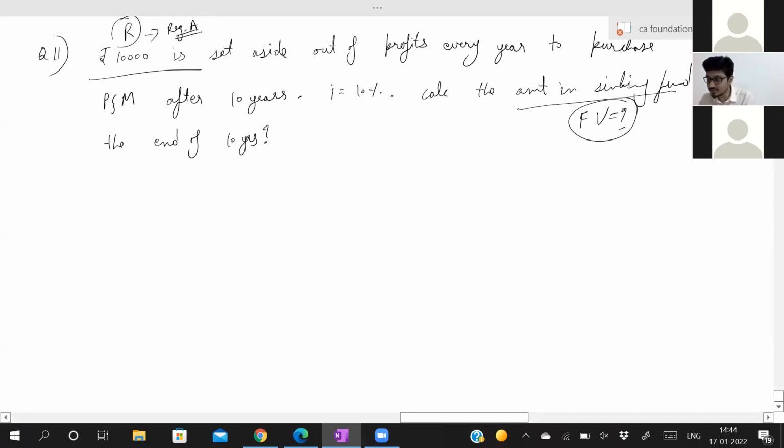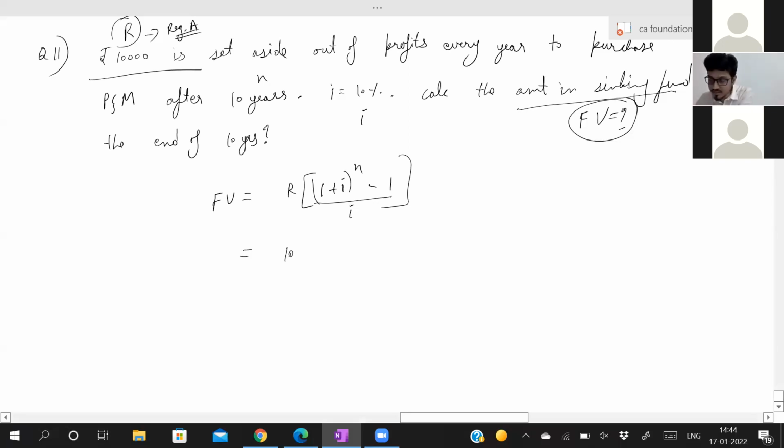Now, what else have they given? I, they have given 10%. N, they have given 10 years. What do you need to calculate? Future value. What is the formula for future value in case of annuity regular? Future value is equal to R into (1 plus I) to the power n minus 1, divided by I. Is this the formula? Can you just check once in your notes? Yes, sir. Okay.